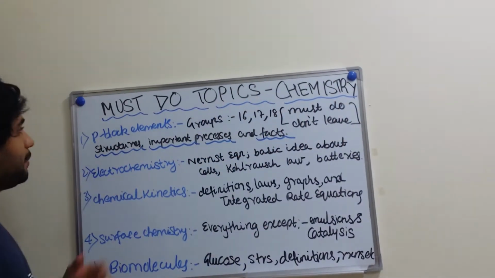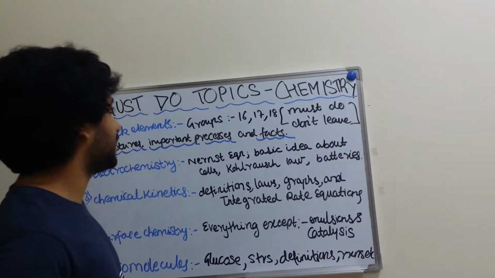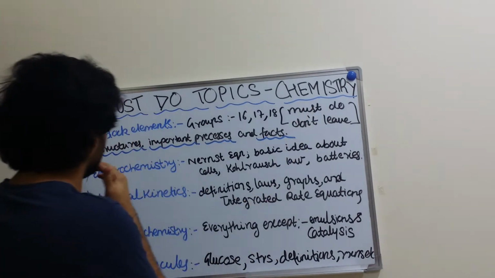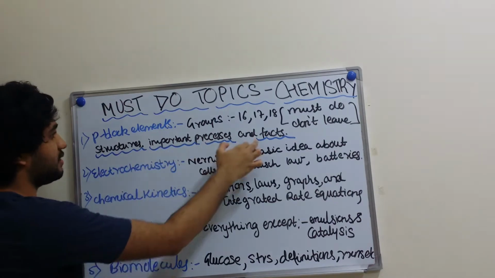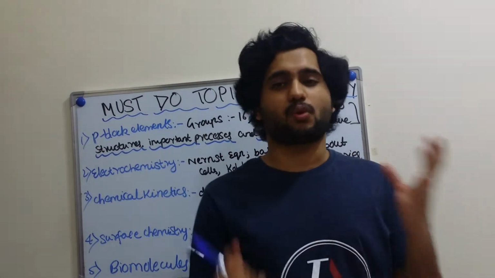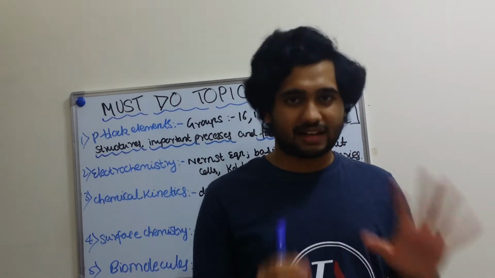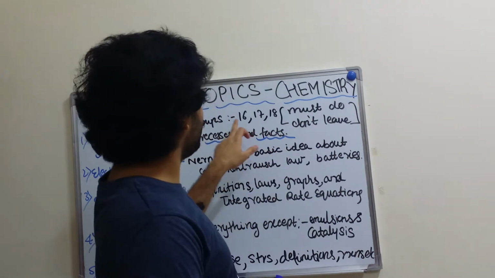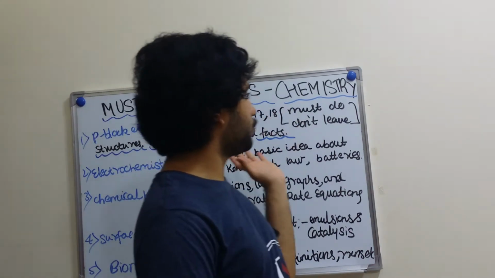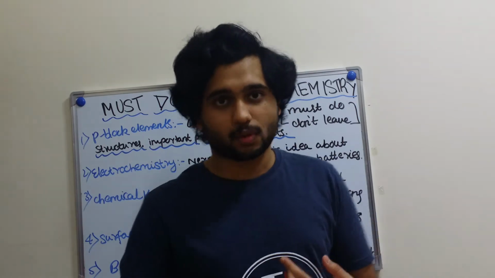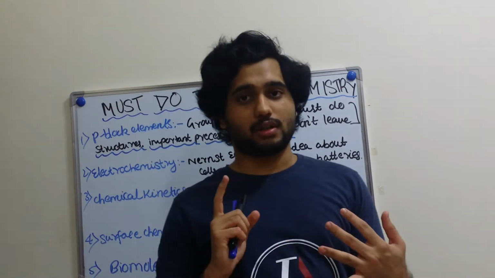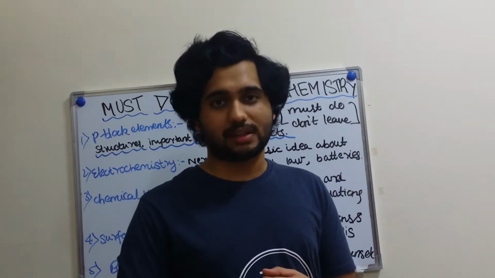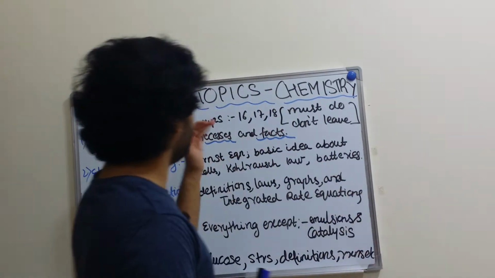Okay. So P block elements, what topics you should never skip is group 16, 17 and 18 must-do topics. Structures, important processes and facts. Group 15, some students leave because it's a very big group. Even I left that. But if you want you can go, but make sure you are thorough with 16, 17, 18 because from here questions like contact process, oxo acids of sulfur and chlorine are normally asked. Uses of noble gases, these 2-3 mark questions come from these groups.